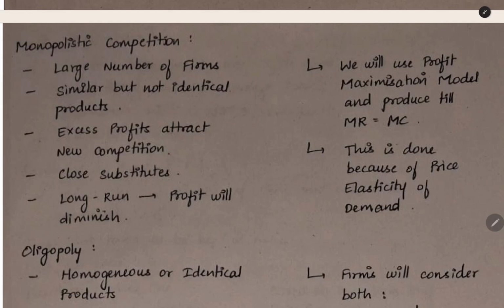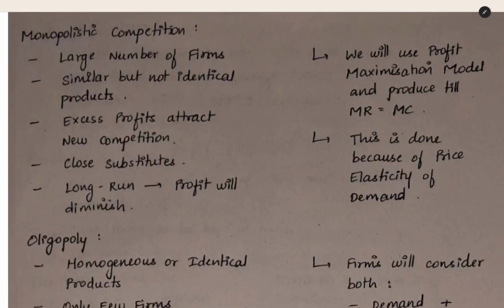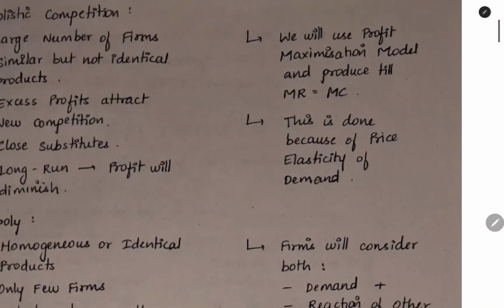Then there will be close substitutes. The products will be close substitutes. If you don't want the product of one supplier, you can switch to another. There will be close substitutability. In the long run, the profit will diminish because we have new entrants coming in. So we will be using the profit maximization model here. We will be producing till MR equals MC. This is done because of price elasticity of demand.